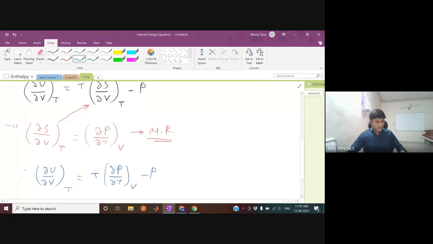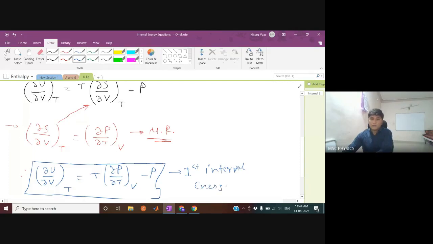This is known as the first internal energy equation.